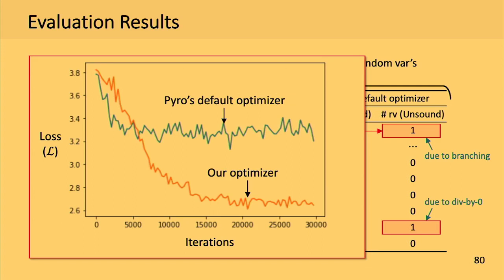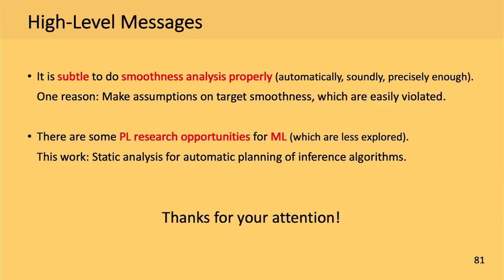These are our main results. And I'd like to conclude with 2 high-level messages. First, it is very subtle to do smoothness analysis in a sound, automatic, and precise way. And second, there are some PL research opportunities for machine learning, like ours, where we propose smoothness analysis and use it to automatically plan the inference algorithms. And that's it. Thank you for your attention.